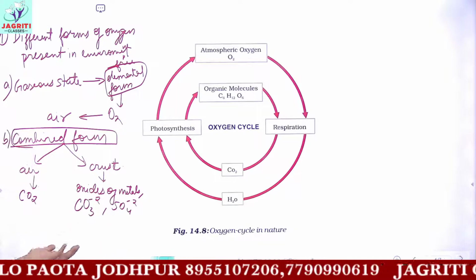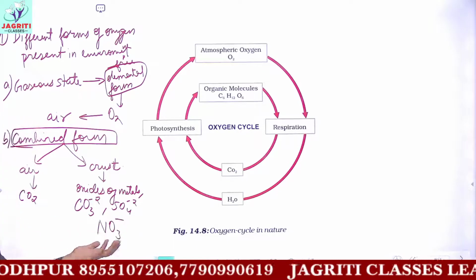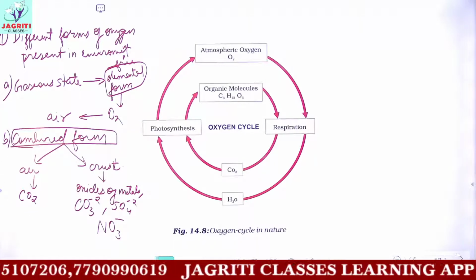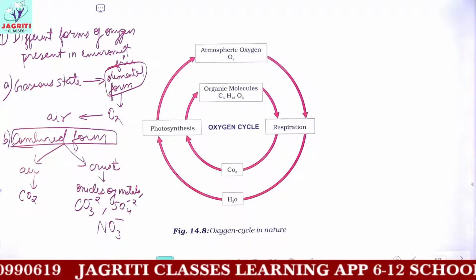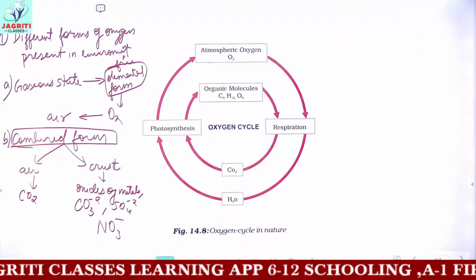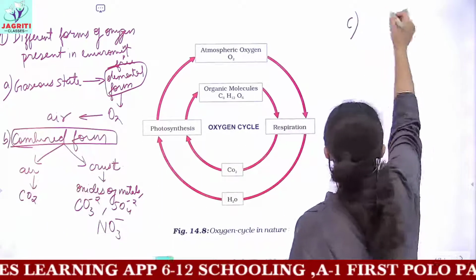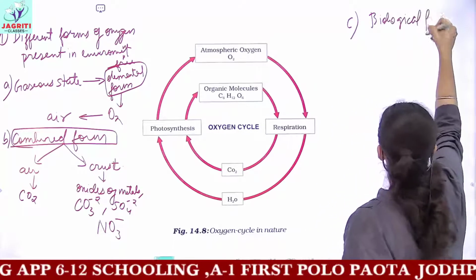So these are the different forms of oxygen which are present in the Earth's crust: nitrate, sulfate, carbonate, and metal oxides. Oxygen may be present in a free or elemental form, or it may be present in a combined form. The third kind of form in which oxygen can be present is the biological form.